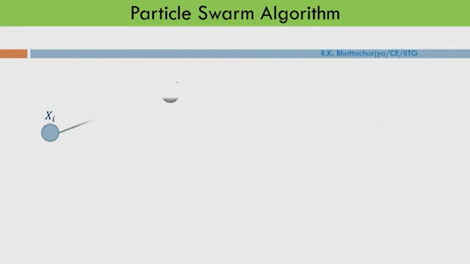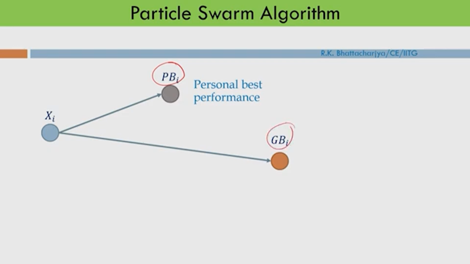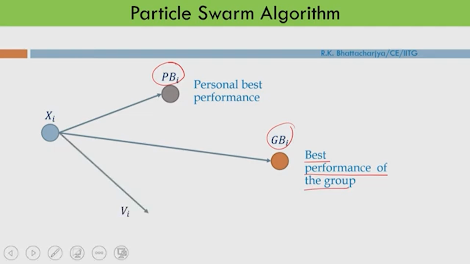Suppose this is the current location of a particle and this is its personal best, the location of its preserved best performance, and this is the global best performance, or the best performance of the group so far. Now suppose your velocity at this location is v_i. How will it adjust the velocity and go to the next location? This is the effect of inertia.